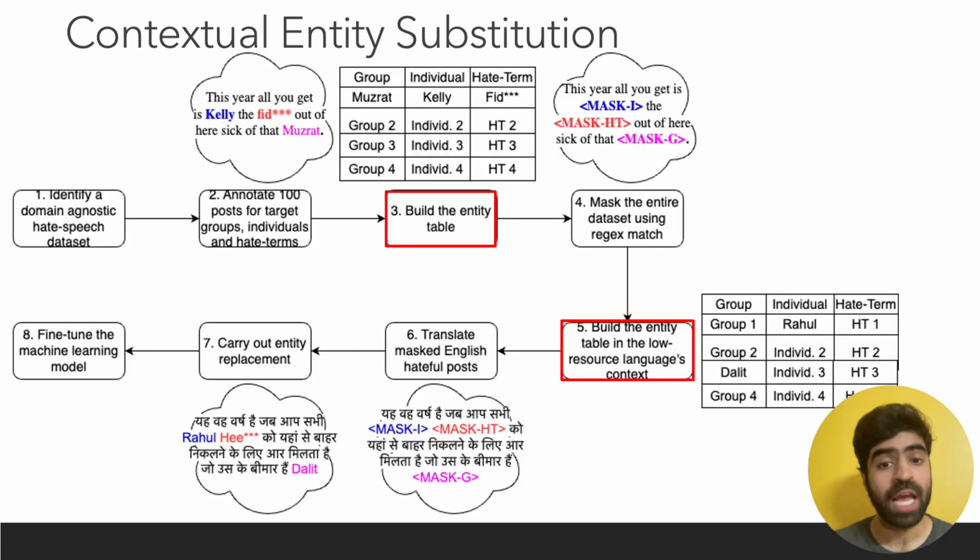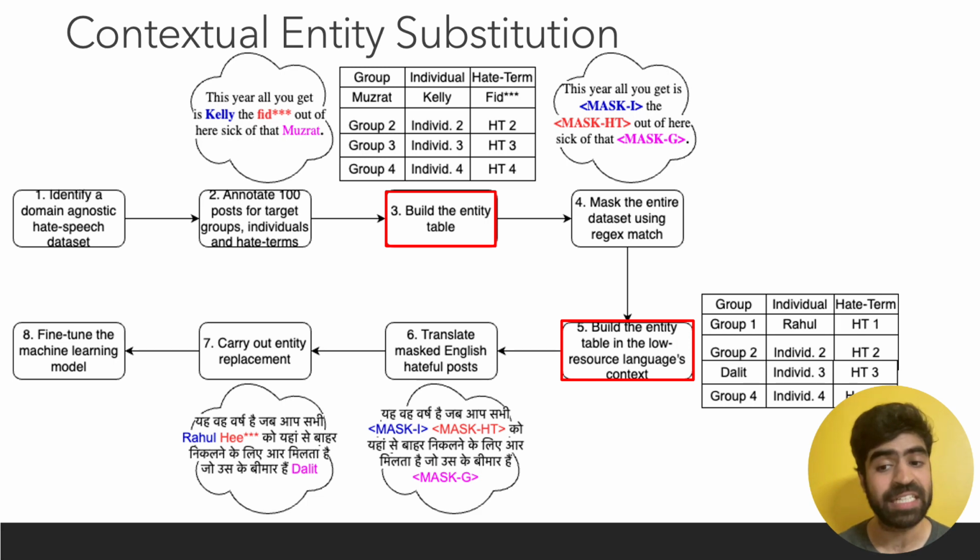In this presentation, I will just cover some key steps to carry out the contextual entity substitution methodology. The details are present in our paper. This method involves building an entity table in the high resource context. This entity table is an instantiation of the practice of creating lexicon lists as done in other works in the literature. To create the entity table, we categorize the lexicons into target groups, target individuals, hate terms, target countries, and political groups. We created a similar entity table for the target context.